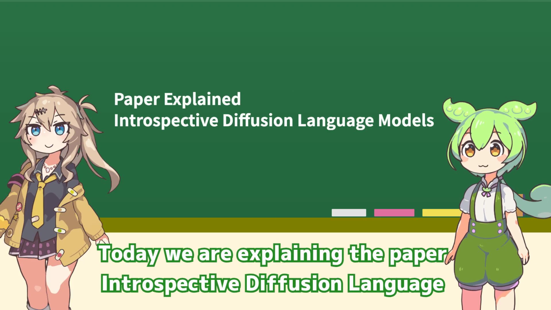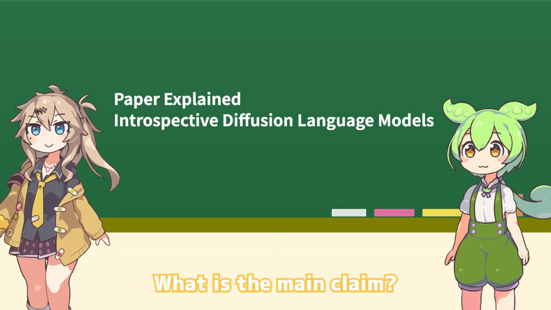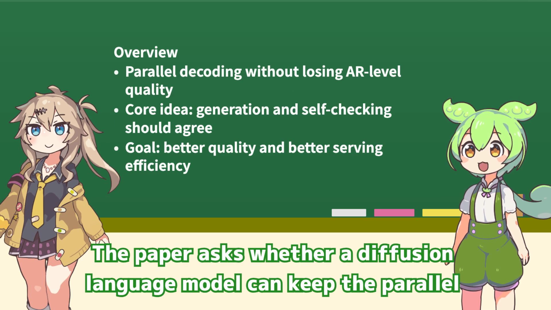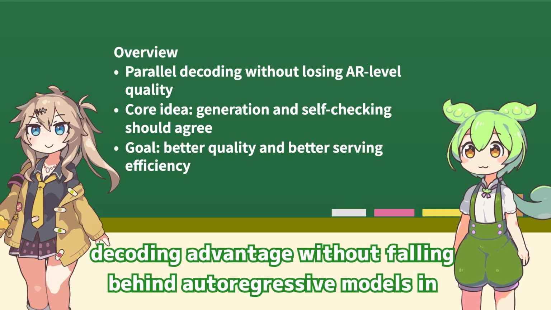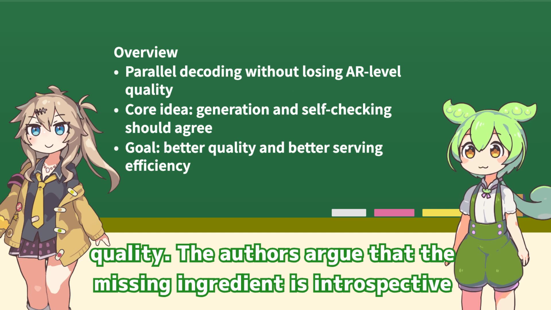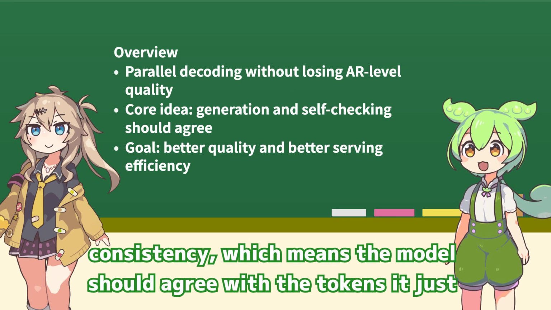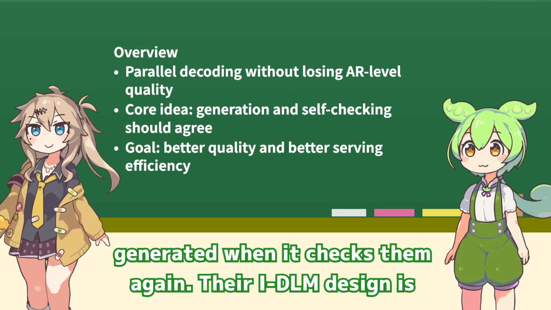Today we are explaining the paper Introspective Diffusion Language Models. What is the main claim? The paper asks whether a diffusion language model can keep the parallel decoding advantage without falling behind autoregressive models in quality. The authors argue that the missing ingredient is introspective consistency, which means the model should agree with the tokens it just generated when it checks them again.